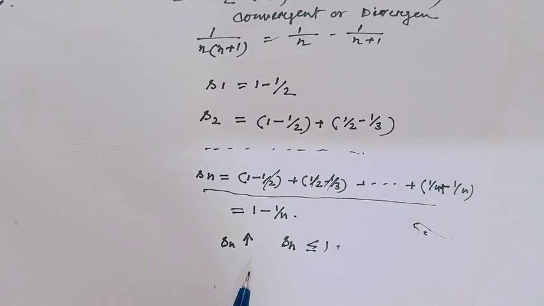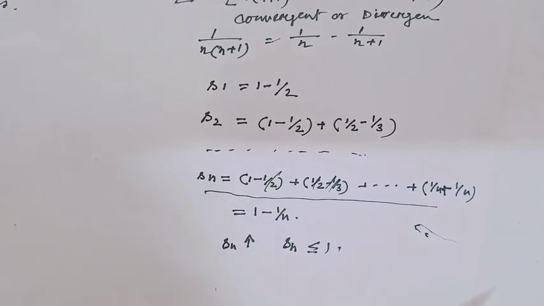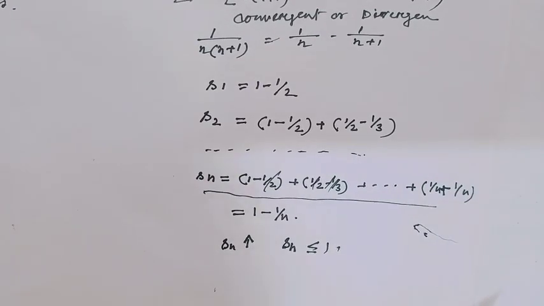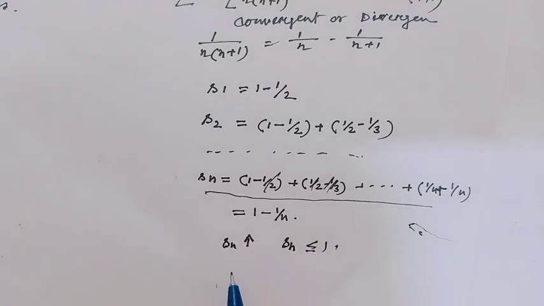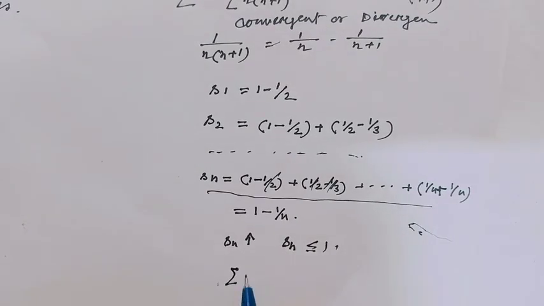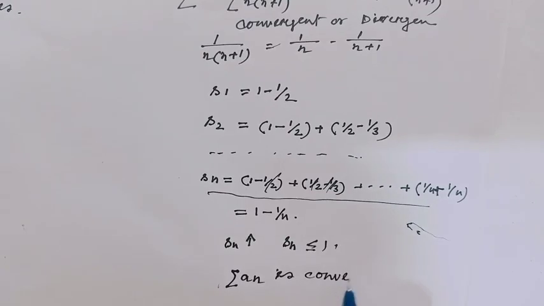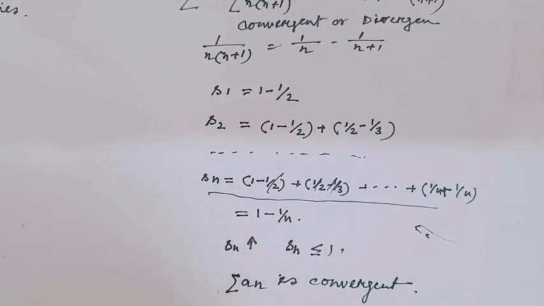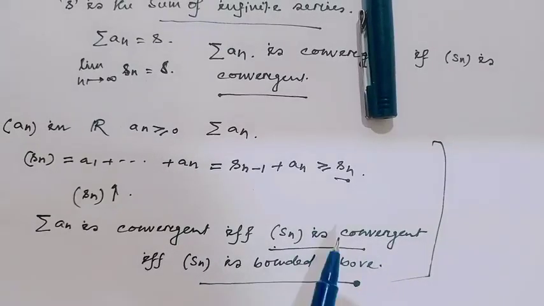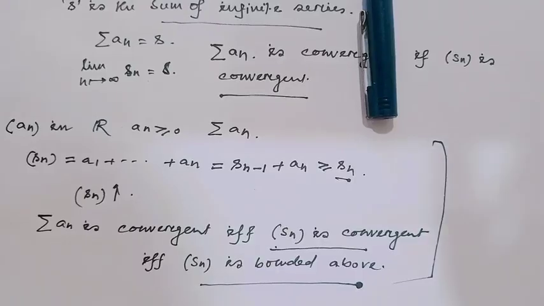Since the partial sum Sn is monotone increasing and bounded above, obviously the series a_n is a convergent series. Okay? This theorem has been used. I hope all my viewers have understood this topic.